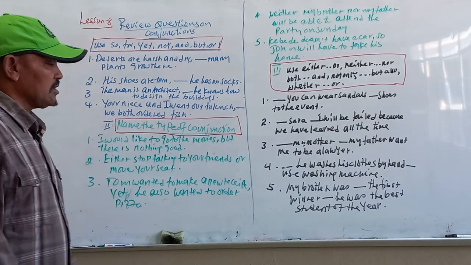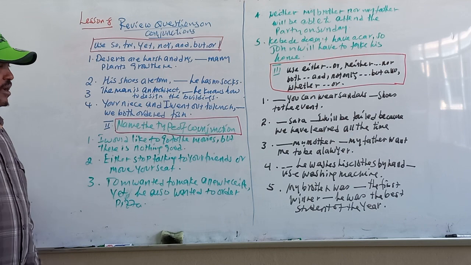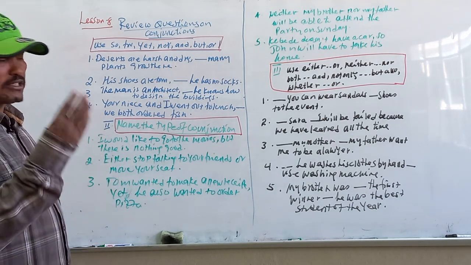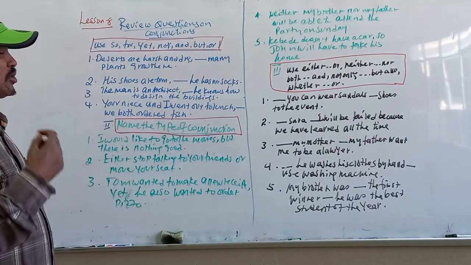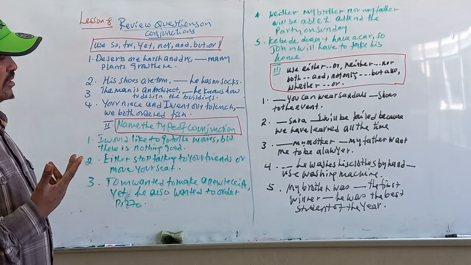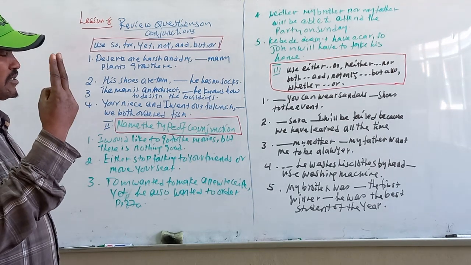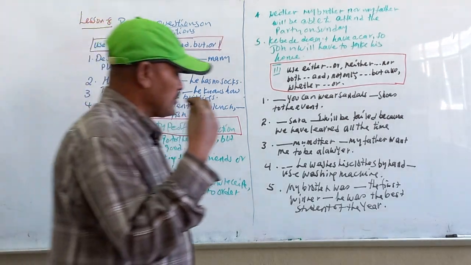And number 5 here. My brother was blank the first winner. Blank he was the best student of the year. So what kind of sentence is this? There are two things: he is the first winner, and he is also the best student.